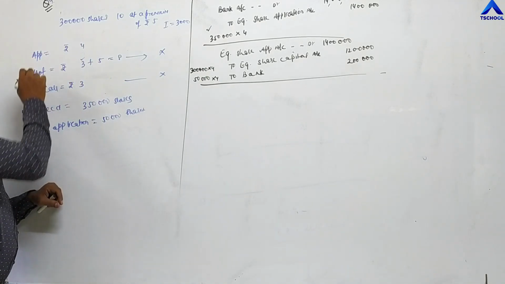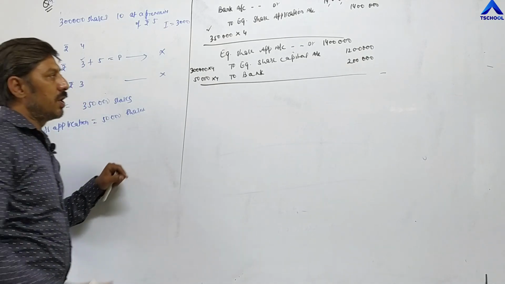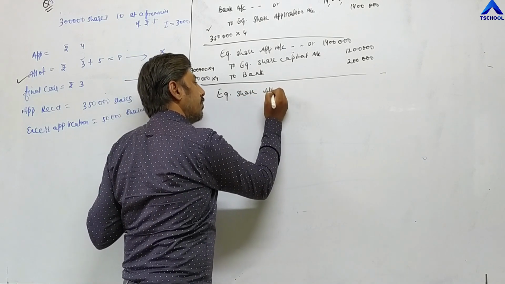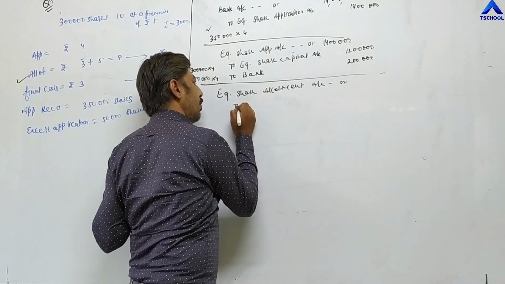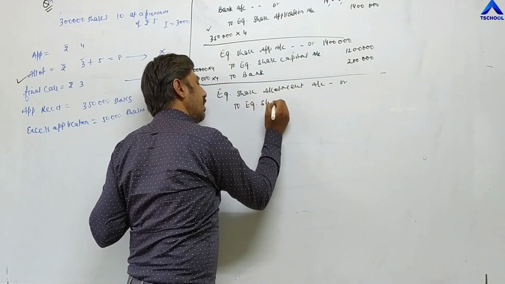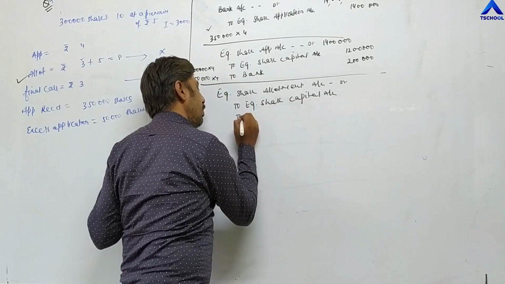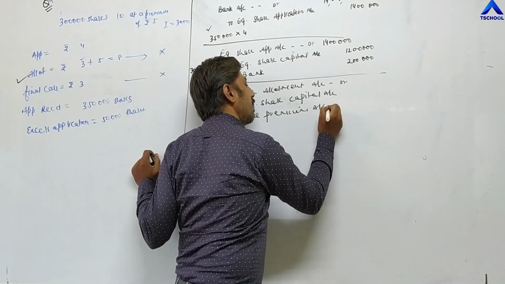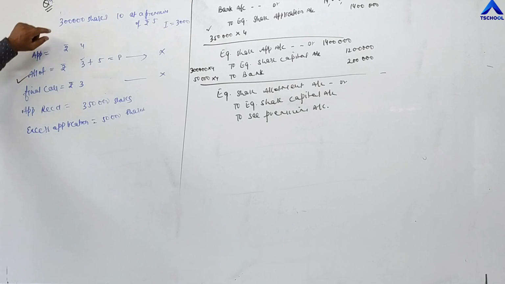Now, entry for allotment. In this installment or allotment, premium is also given. So, entry becomes like this: equity share allotment account debit to equity share capital account and to security premium account. Now total shares, company has allotted 3 lakh shares.